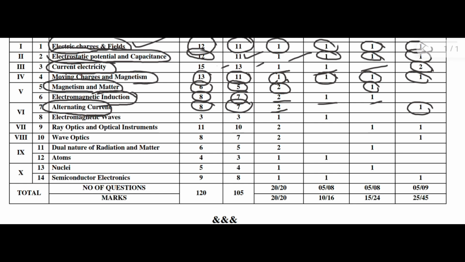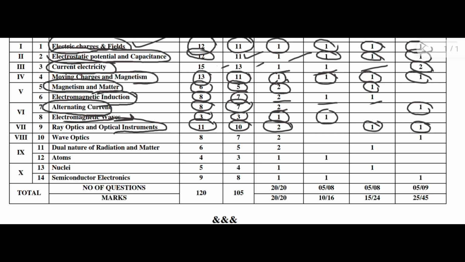The next chapter is the 8th one, Electromagnetic Waves, in short EM waves. It is the smallest chapter: 3 hours, 3 marks, one MCQ and one 2 mark question. The next chapter is the 9th one, Ray Optics and Optical Instruments. Here 11 hours, 10 marks: two 1 mark questions, one 3 mark question and one 5 mark question.